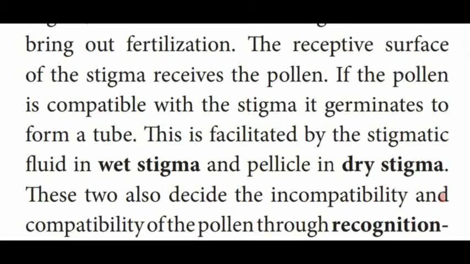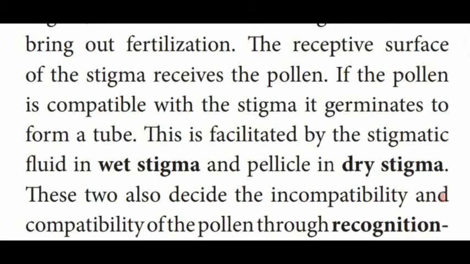That means the pollen grains, once they produce the pollen tube by the process called germination, the germinated pollen tube enters into the ovary due to the activity of the stigmatic process. That is, the stigma which produces the fluid is called a wet stigma.